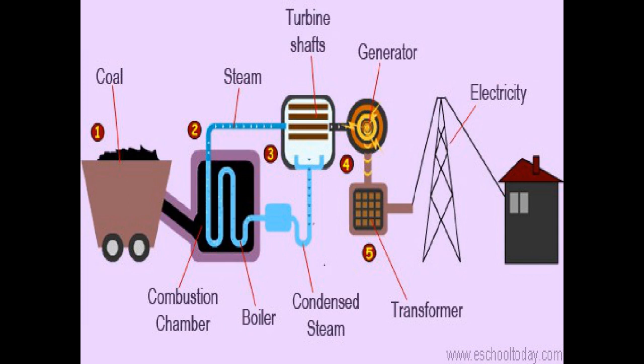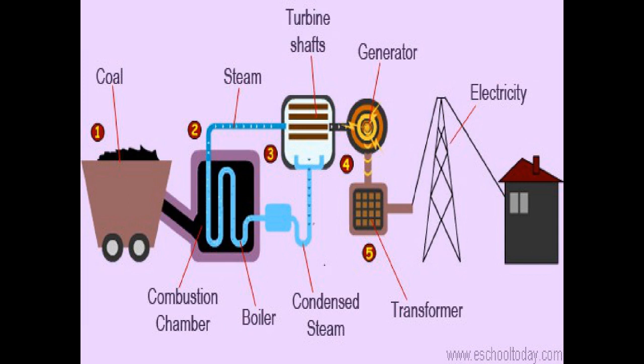Once the electricity is stored, children, that electricity will be transformed in a transformer. Transformers are the units which convert a high amount of energy to low and low to high, vice versa. Now there are various types of transformers, children. There is a step up transformer and a step down transformer, children.